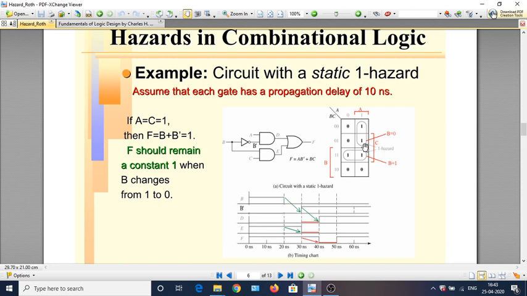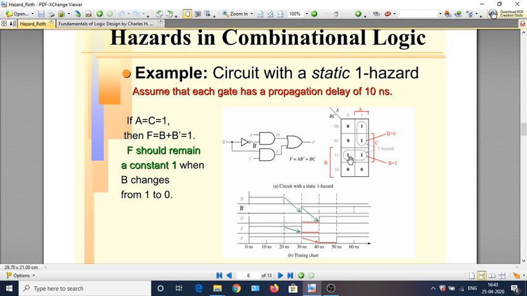Whereas if you look at a change in the value of an input term corresponding to a switch between two ones within the same square, this problem will not arise.